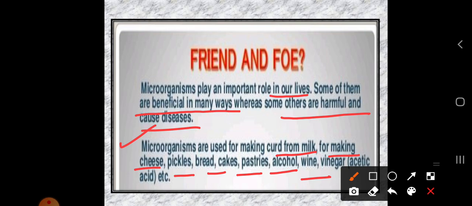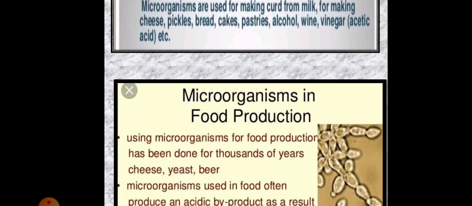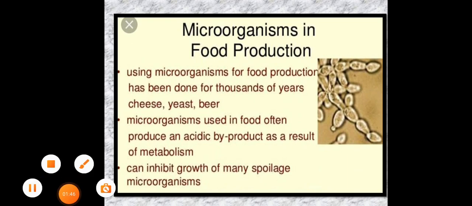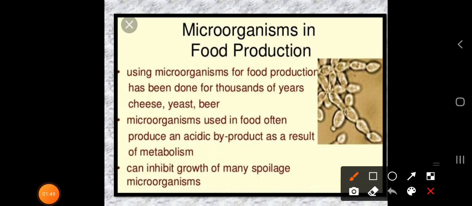Let us discuss these one by one. The first point is that using microorganisms for food production has been done for thousands of years, that is, we prepare cheese, yeast, beer.